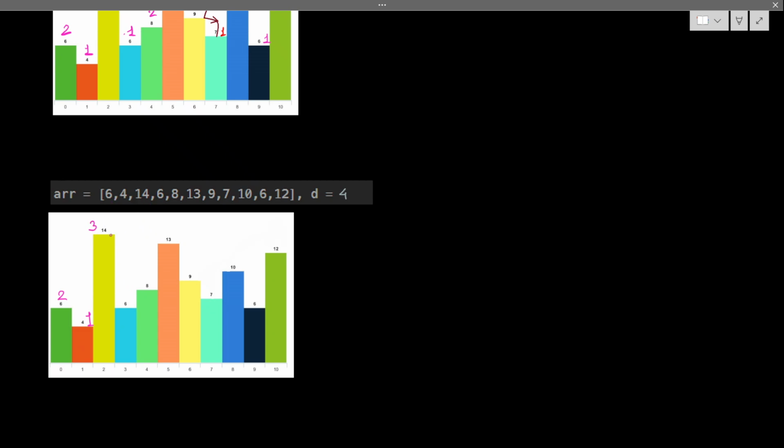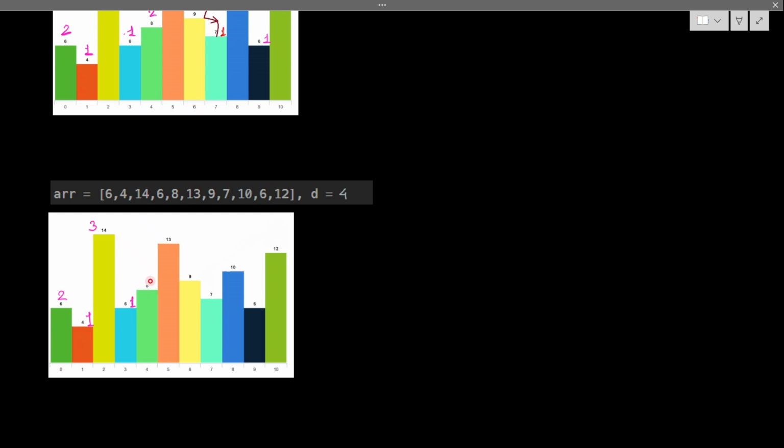Fine. The possible cases for 14 are what? This is 6, because from 14 I can go to the lower value 6. From 6 where can I go? 1, so 1 plus 1, which is 2. My current value is 3, so my 3 is greater. So I have to take the lower value. From 14 I can jump to 8, because 8 is lower than 14, and everything between 8 and 14 is lower than my 14.